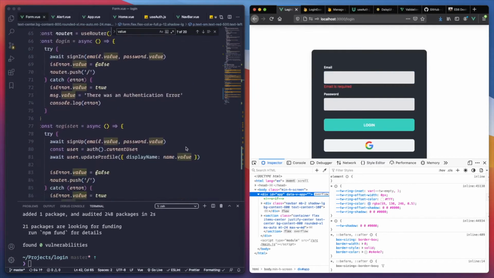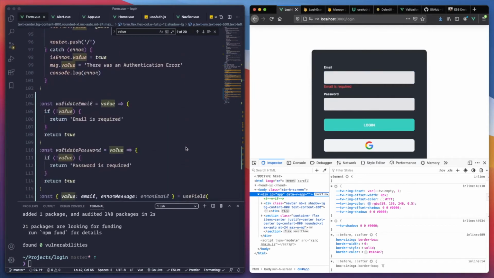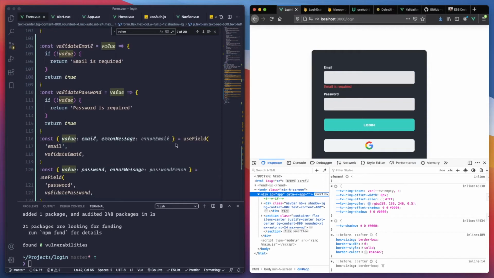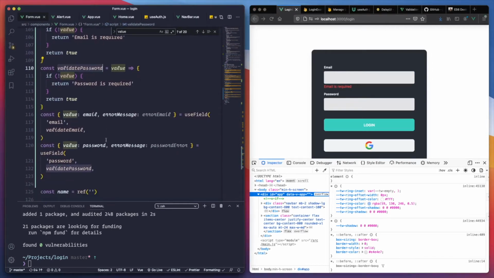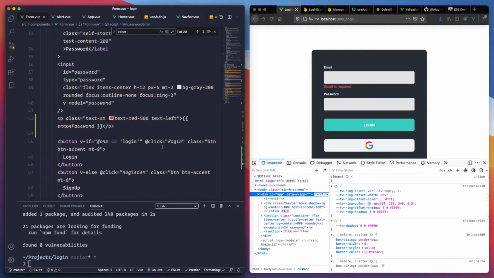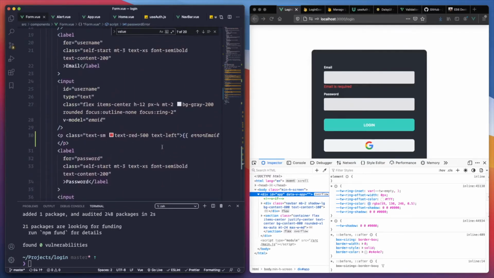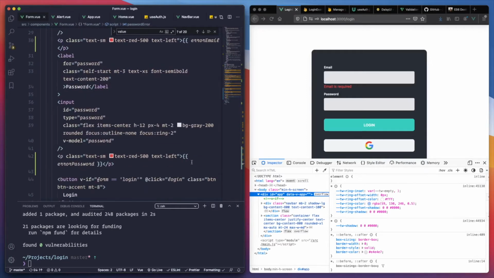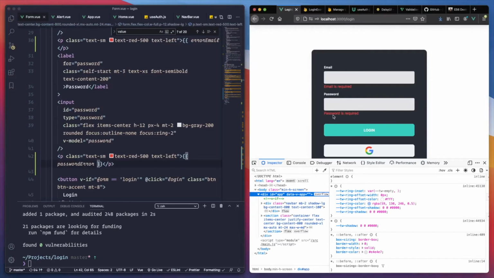It's doing it. So why is not doing the other one? Validate password. Value as password. Yeah. Password error. Oh. Wait. Here. Password error. No, error password. Okay, password is required. Perfect. So we have that custom validation here.